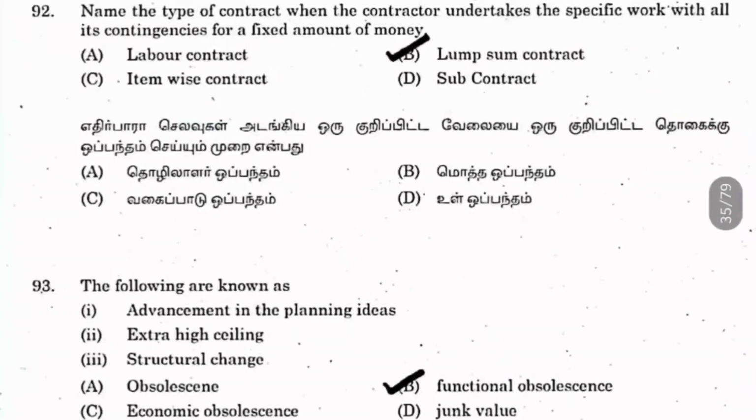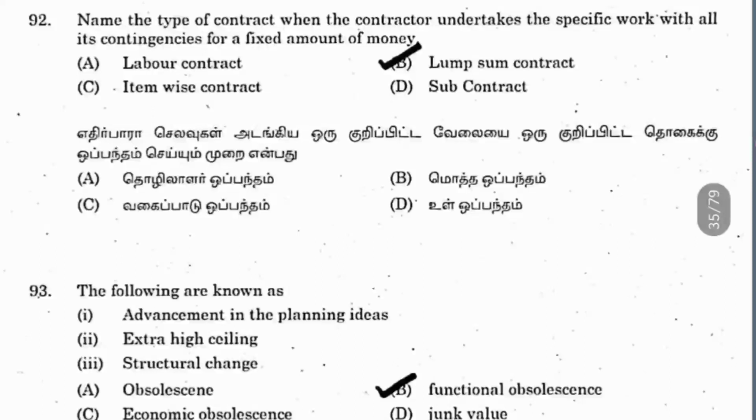It's given as advancement in the planning ideas, extra high ceiling, and structural change. So here functional obsolescence is the right answer. Obsolescence means something outdated or which cannot be used further. There are different types of obsolescence: functional, economic, legal, technological, like that some varieties are there.